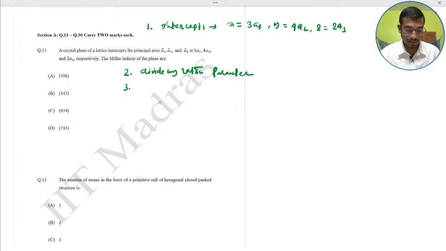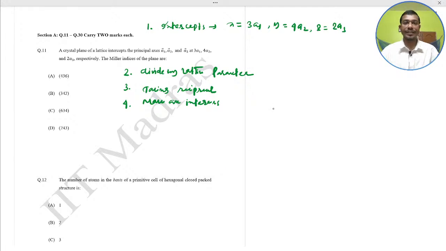And the third, take the reciprocal. This is the procedure. And the fourth one, make all integers. And you have to find the Miller indices. So you just do it yourself.